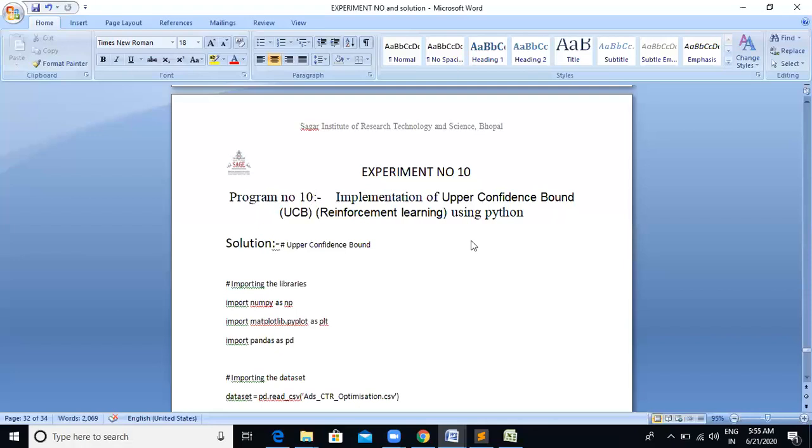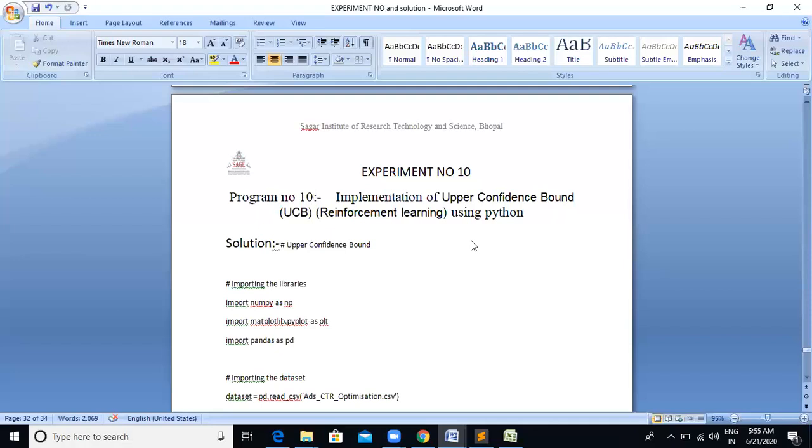The value of selecting an action is Q of A, defined as the expected reward we receive when taking an action from the possible set of actions. The probability distribution for the reward corresponding to each lever is different and is unknown to the gambler, that means the decision maker. Hence, the goal here is to identify which lever to pull to get the maximum reward after a given set of trials.